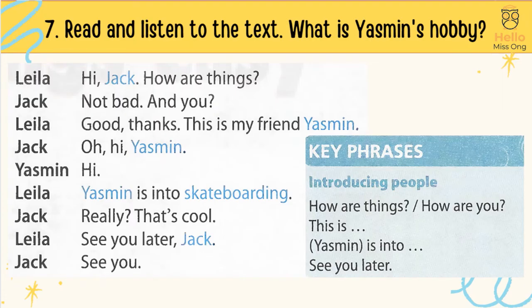Activity 7. Read and listen to the text. What is Yasmin's hobby? Hi Jack, how are things? Not bad. And you? Good, thanks. This is my friend Yasmin. Oh, hi Yasmin. Hi. Yasmin is into skateboarding. Really? That's cool. See you later, Jack. See you.